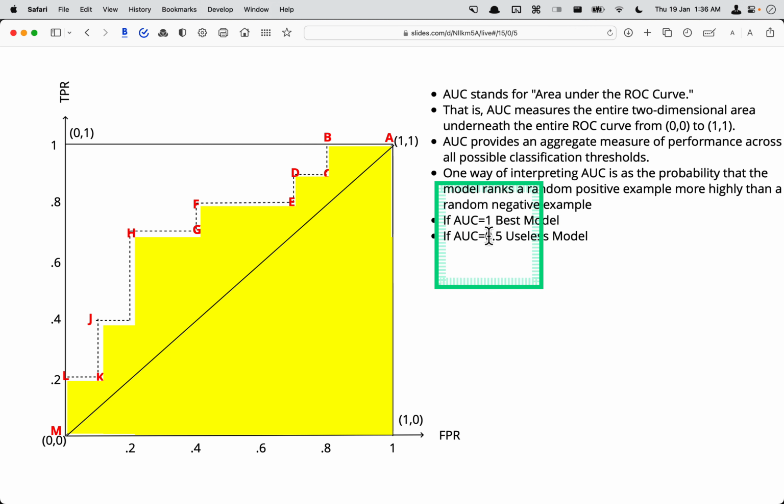And if it is 0.5, it will be a useless model. If your thresholds look something like this on this line, it will have 0.5, and it is useless because 0.5 basically means you are flipping a coin, just saying heads or tails randomly. So let's say cancer detection: one time you say yes, for the next patient you say no, yes, no, yes, no. Of course you will get 50% of the time right, so it is pretty much useless.